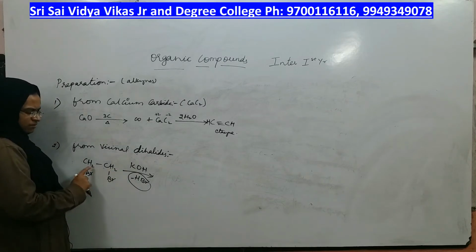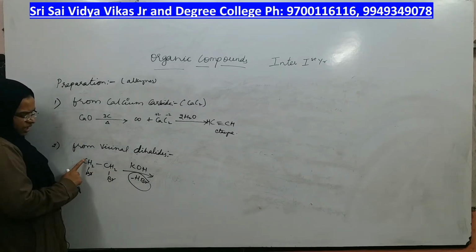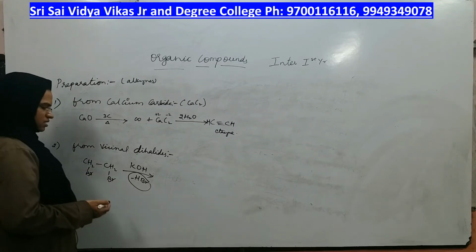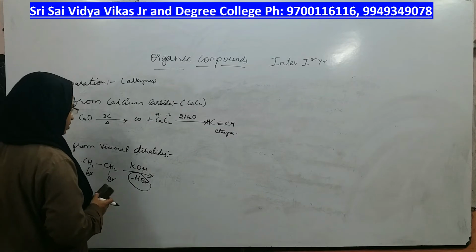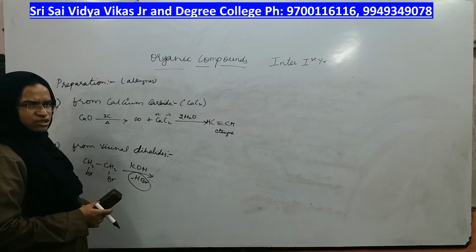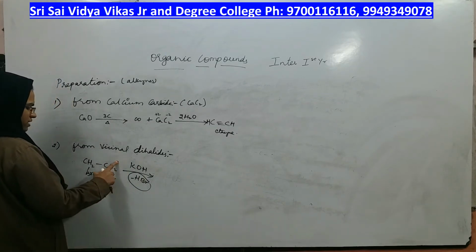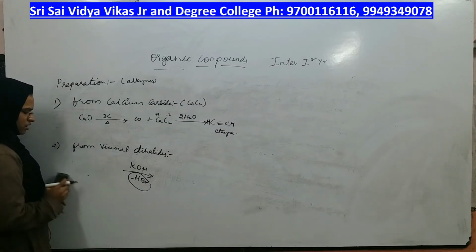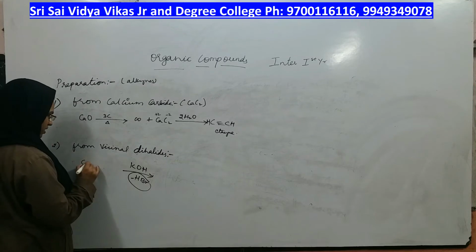First time, if I remove HBr, hydrogen from this carbon and bromine from the other carbon react and you will get a double bond. The same reaction if it continues for the second time, hydrogen of this side, bromine of this side. I will write the substrate in a simpler form, right?